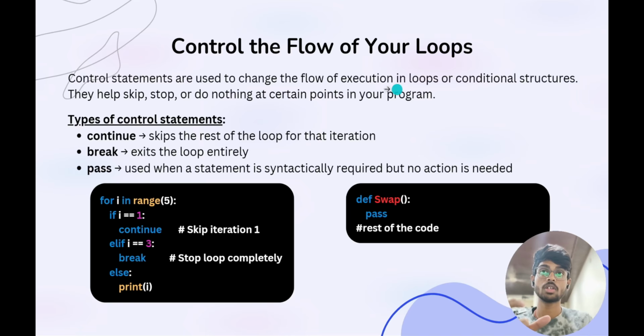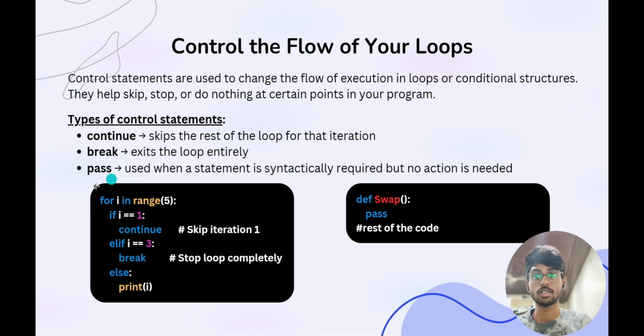Whenever we need to use control statements, we must use them either in loops or conditional structures, that is if else. They help skip, stop, or do nothing at a certain point in your program. So there are three functionalities: skipping, stopping, or just ignoring. There are three types, right? Continue. Continue is generally used to skip a certain part or iteration of a loop.